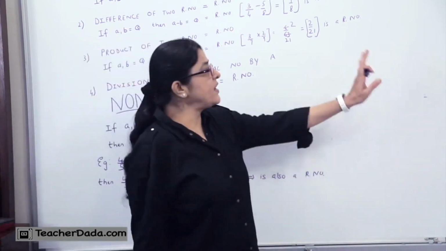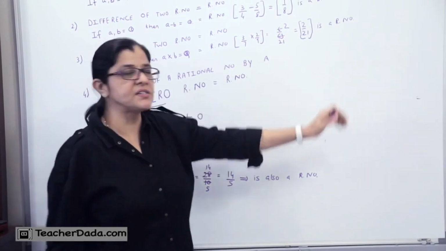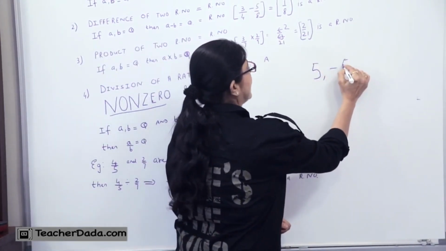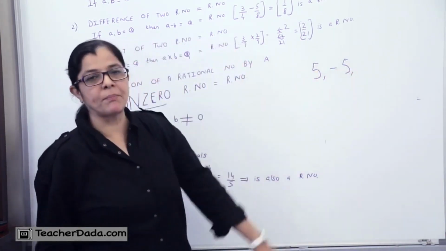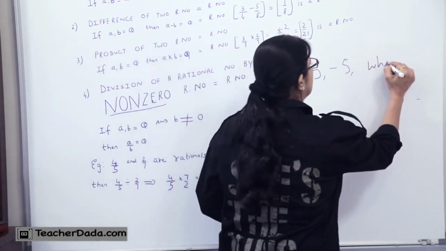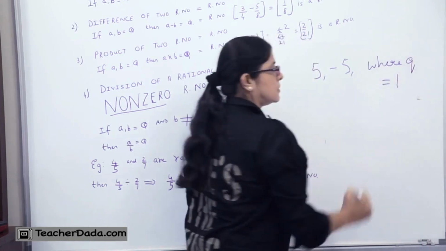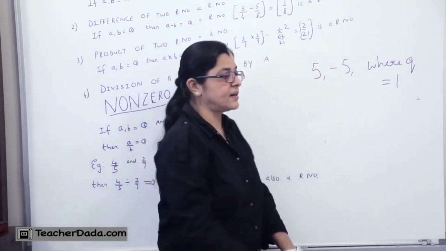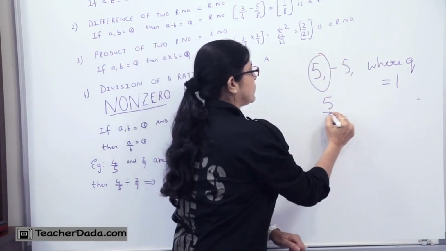Second, every integer, be it positive, be it negative or be it 0, for example 5 or minus 5, you can write in the form P upon Q, where Q is 1. If this is a single integer 5, I can write 5 upon 1.